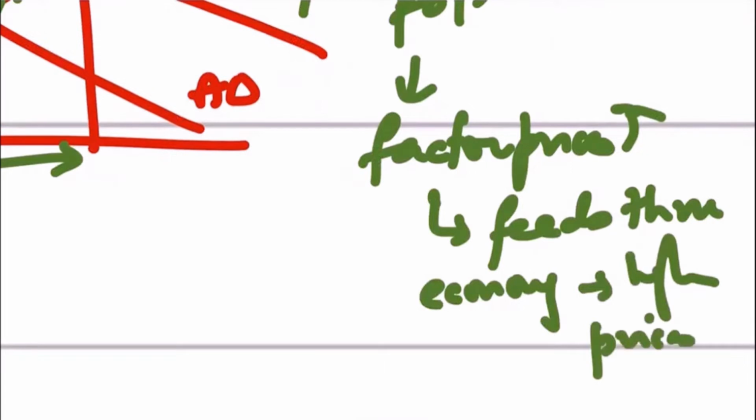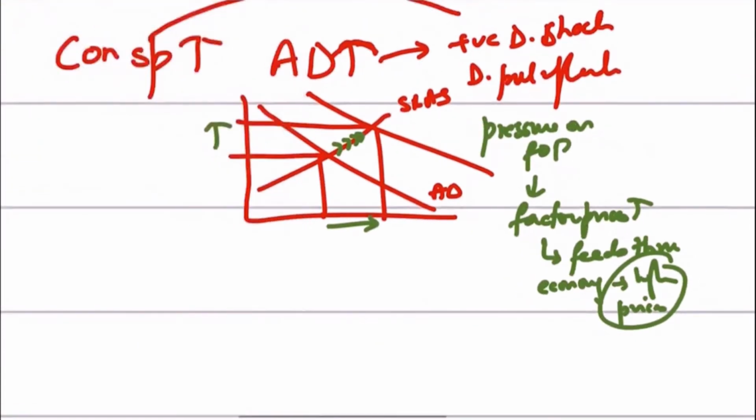A lot of students will write in the exam that if aggregate demand rises, it results in demand pull inflation. But the examiner will not be impressed, because you haven't shown that you know your stuff. If you're saying that aggregate demand causes demand pull inflation, then you need to explain the mechanism behind it. You will say, yes, aggregate demand rises, that puts pressure on existing factors of production, that drives up the factor prices, and that feeds through the economy in the form of higher prices. Obviously, firms would then transfer that onto the consumers in the form of higher prices. So as a result, demand pull inflation will be caused, and you draw this diagram.